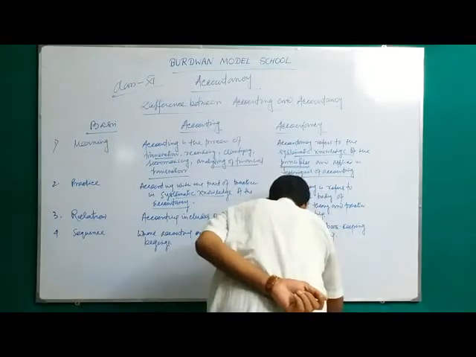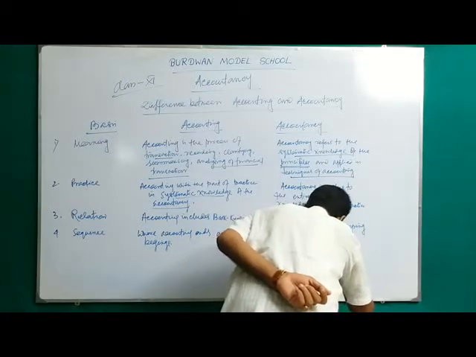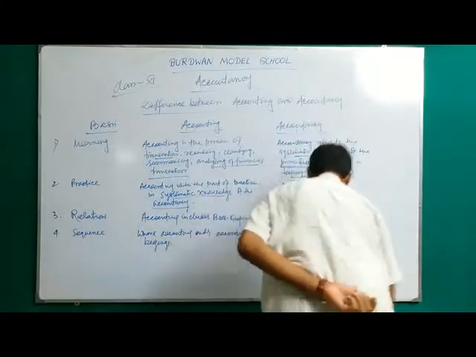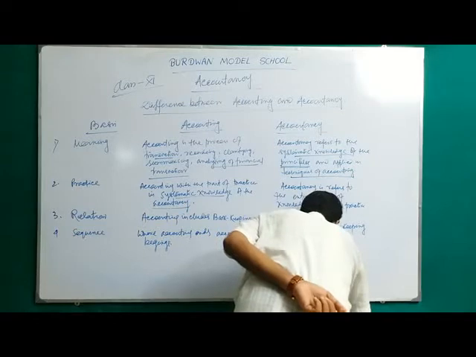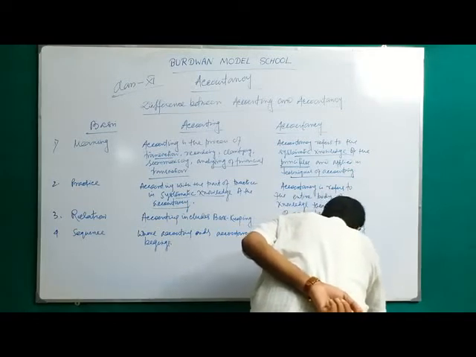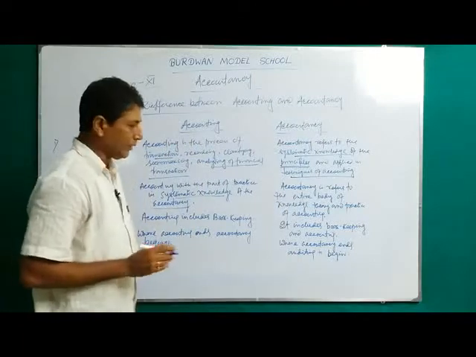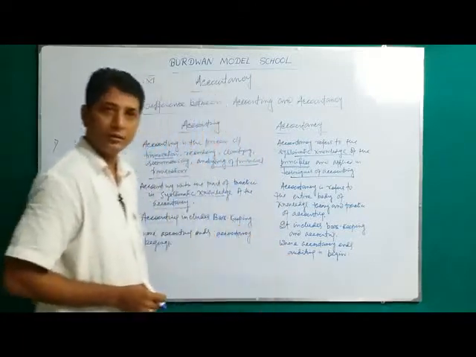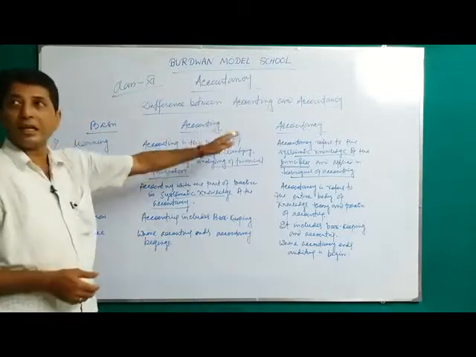Where accountancy ends, auditing begins. Auditing means the audit report is determined by the chartered accountant. Clear? This is the key difference between accounting and accountancy.